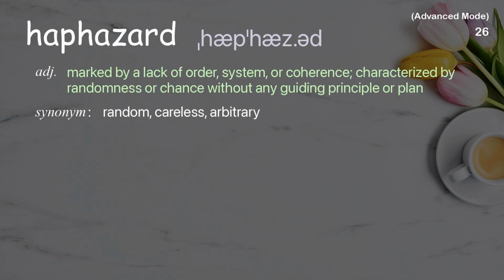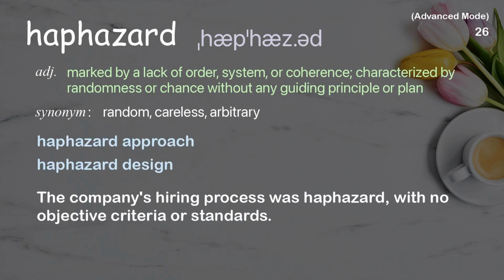Haphazard. Marked by a lack of order, system, or coherence, characterized by randomness or chance without any guiding principle or plan. Examples: Haphazard approach. Haphazard design. The company's hiring process was haphazard, with no objective criteria or standards.